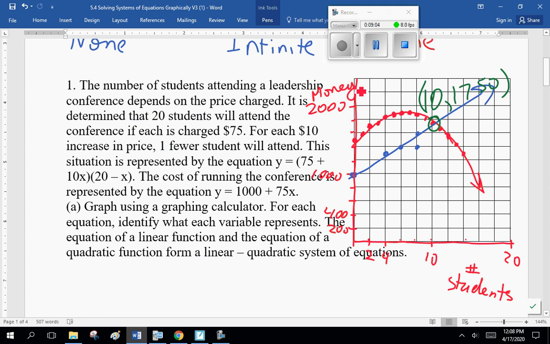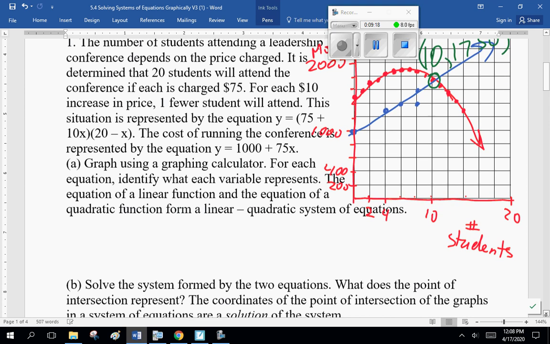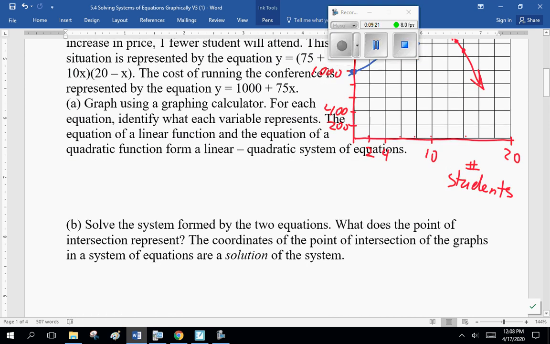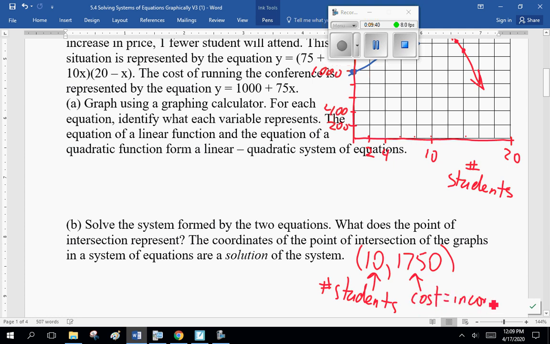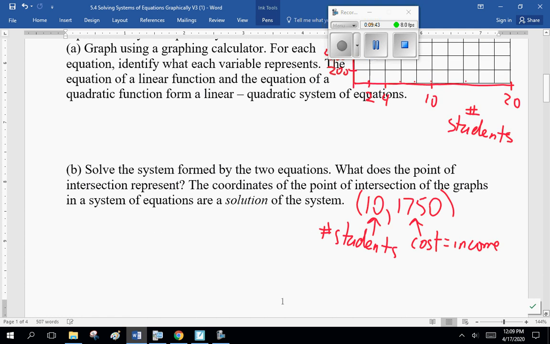All right, now for each equation, identify what each variable represents. Now, solve the systems. The next bit goes solve the systems. What does the point of intersection represent? Well, we just said 10, 1750. That is the break-even point. That is the number of students. Cost equals income, or break-even point.